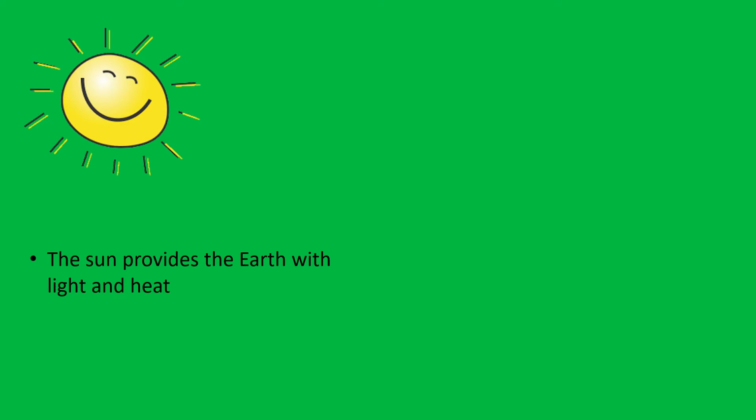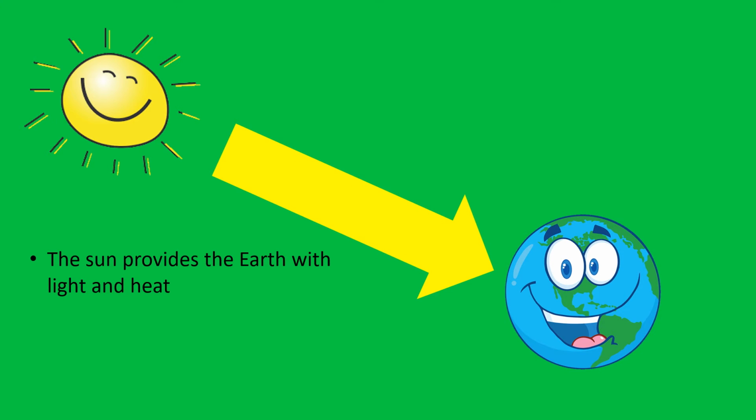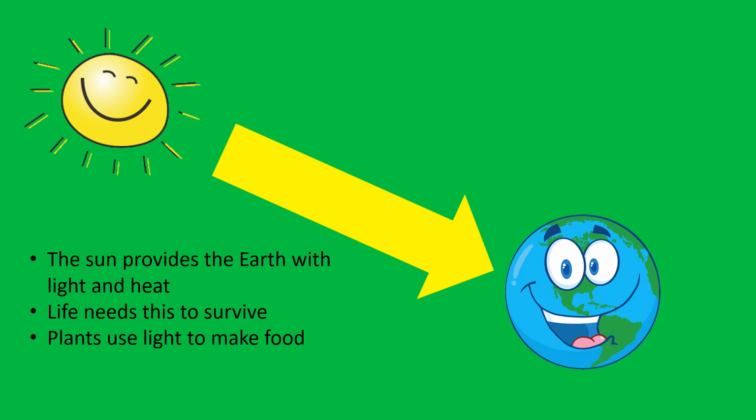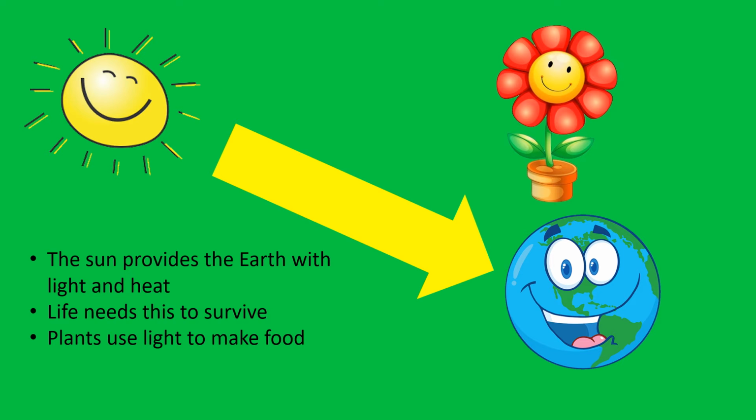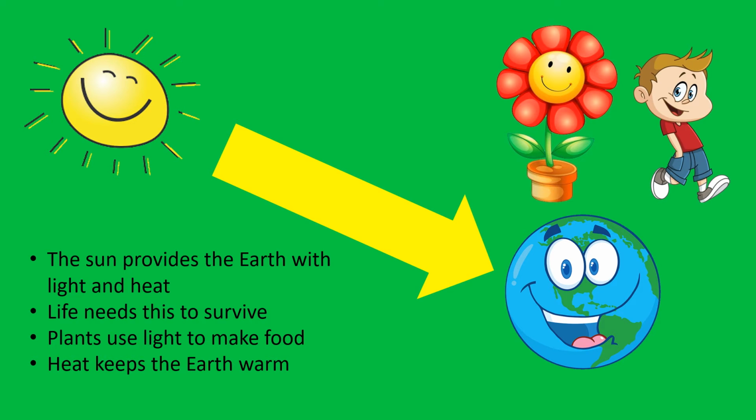So the sun provides the earth with light and heat energy. And this keeps our planet in a healthy state and is able to support life, because life needs these energies to survive. Plants use light to make food via photosynthesis, and the heat is able to keep the earth warm by the atmosphere trapping and using some of the heat. And this keeps all the organisms at a nice, happy temperature.